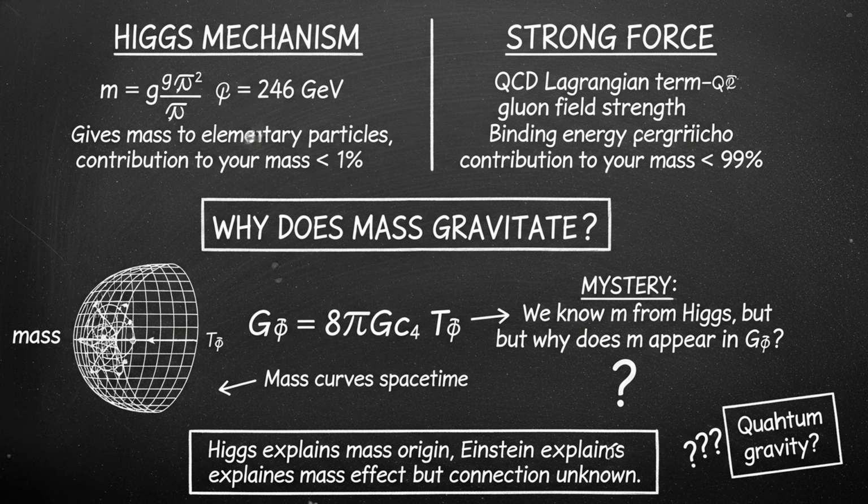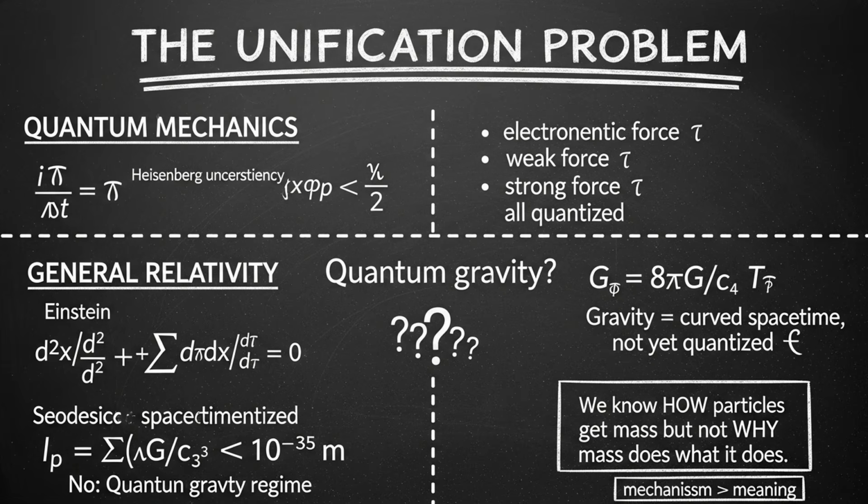And neither of them explains why mass gravitates. Why does mass curve spacetime? Why does mass attract other mass? That is gravity. That is general relativity. And we have not unified general relativity with quantum mechanics. We do not have a quantum theory of gravity. So even with the Higgs, even knowing how particles get mass, we do not know why mass does what it does. We know the mechanism, but not the meaning.